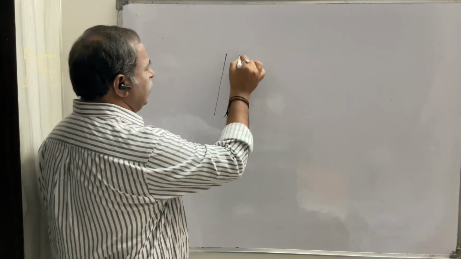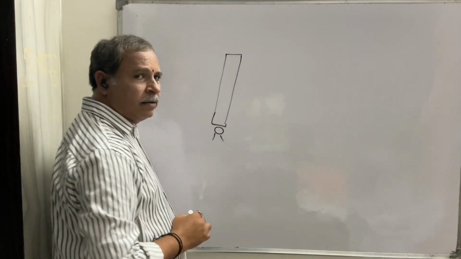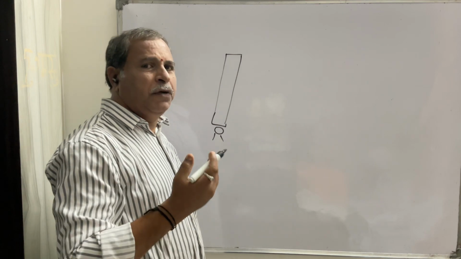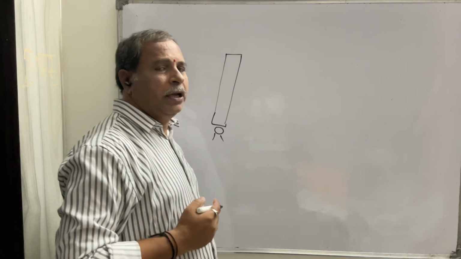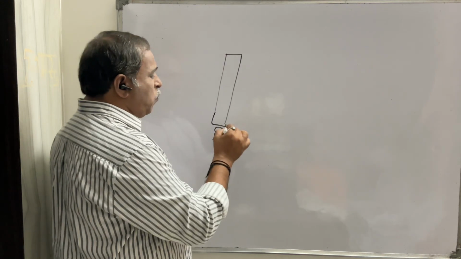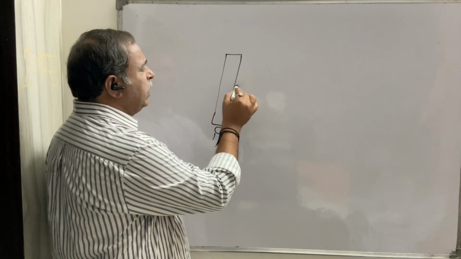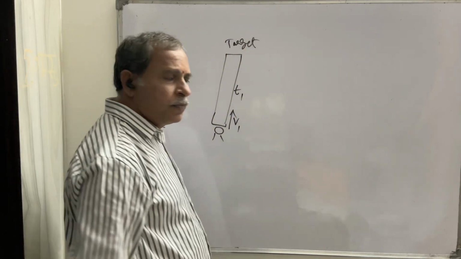This is an escalator. Preeti stands here at the bottom of the escalator. She went to a shopping mall, then she found that the escalator was not functioning. Then Preeti walked herself with her own velocity v1 and reaches the target here in t1 seconds.